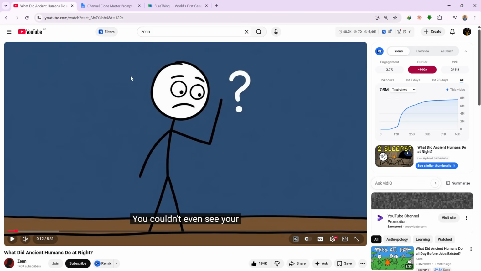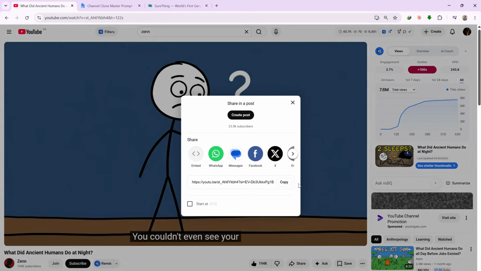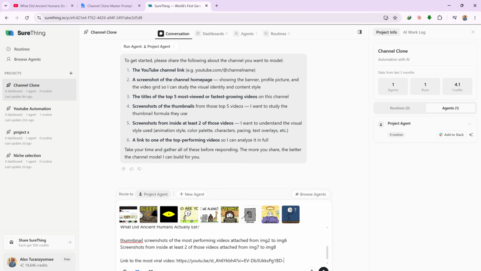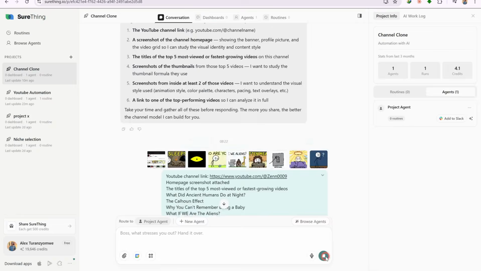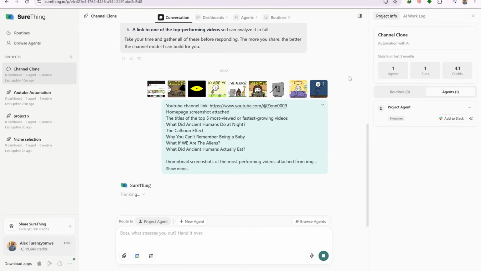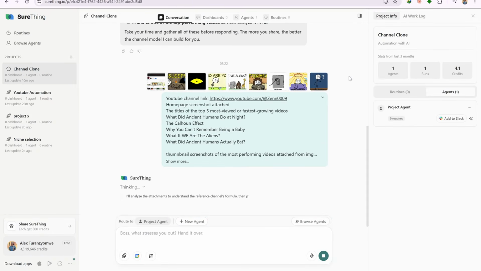The final input for this stage is the video link itself. Copy the URL directly from the address bar or use the share button and paste it into the agent. Once everything is submitted, hit send and let the agent take over from here. What happens next is where this system earns its place.